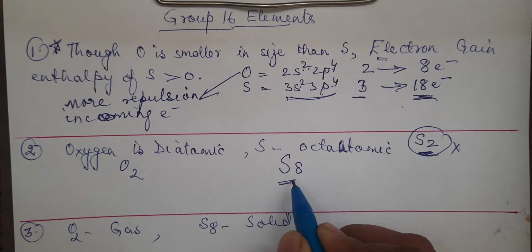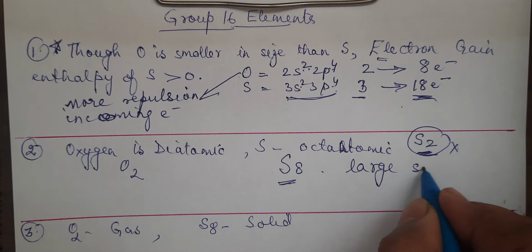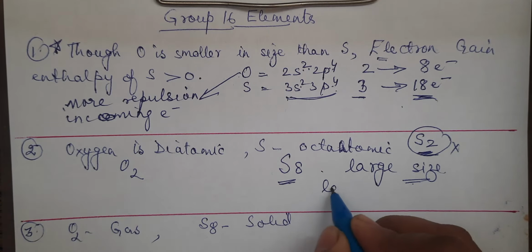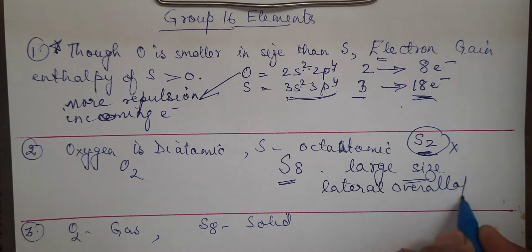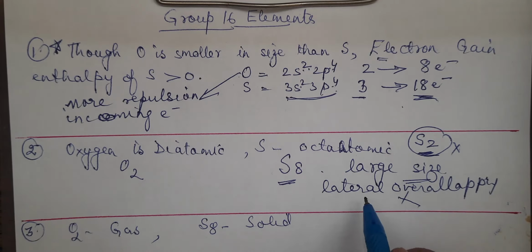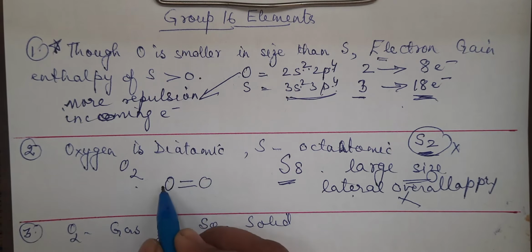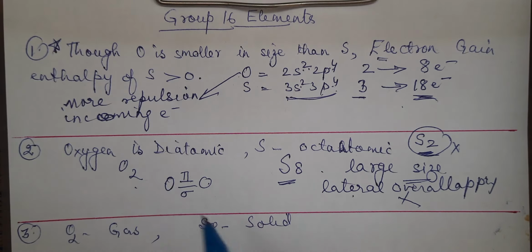So why is it like that? Because sulfur is a large size atom. Because it is having large size, the lateral overlapping is not effective. Whereas here, oxygen and oxygen, because the size of the oxygen is small, first sigma bond is formed, then pi bond has to be formed. Because the size is small, the lateral overlapping will be effective, right? Next question.